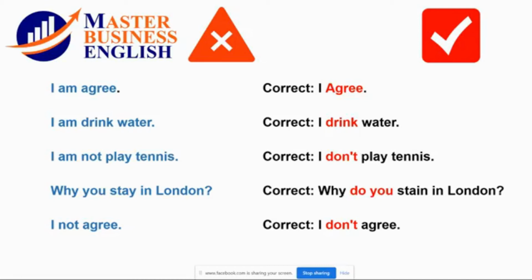So don't forget in negative sentences the auxiliary according to the subject. If we want to say she, he, or it, the negative auxiliary is doesn't. Very well done, exactly, Julia. She doesn't agree. I don't agree.